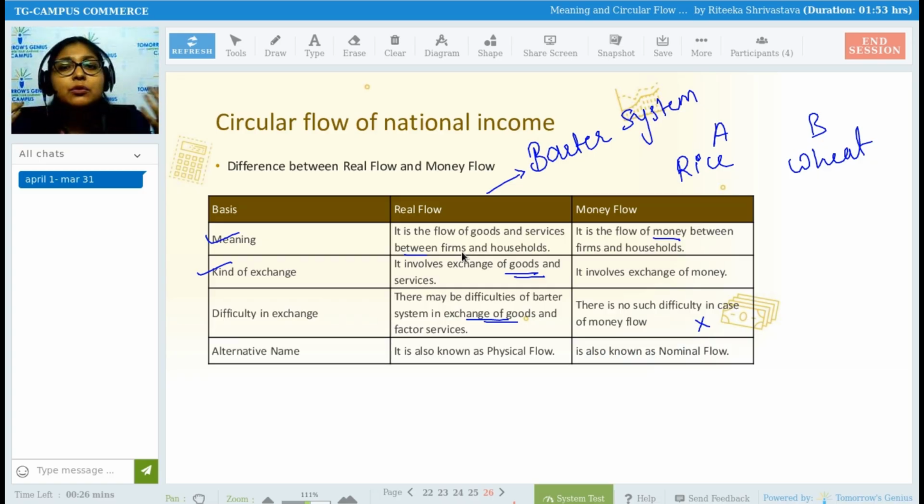So here, in real flow, when we do the exchanging of goods for goods, there is a very big challenge because at times it is possible that B wants rice but A does not want meat. Then in that case, what will they do? So there is a challenge when we follow barter system. And what is the alternative name? Alternative name for real flow is physical flow. For money flow, it is nominal flow. So basically, real flow is also called physical flow. Money flow is called as